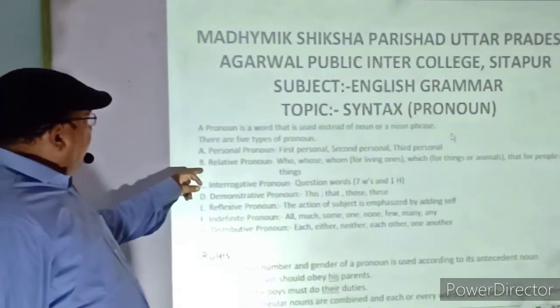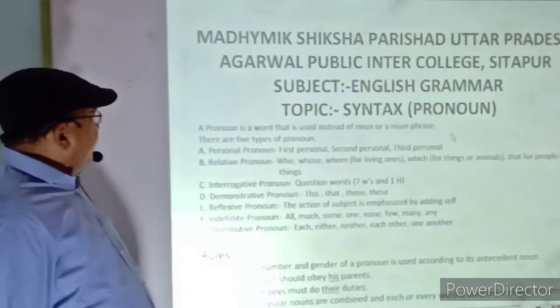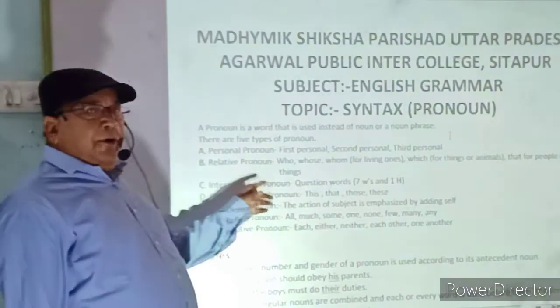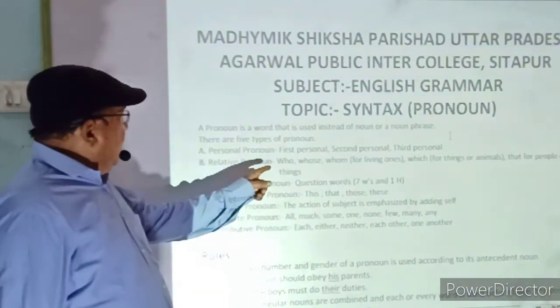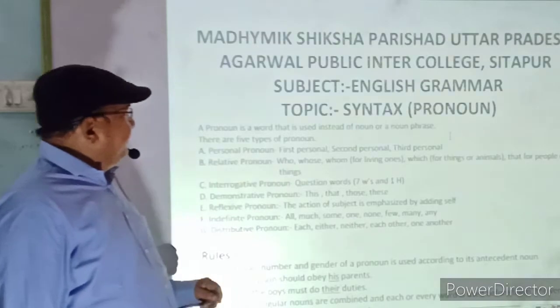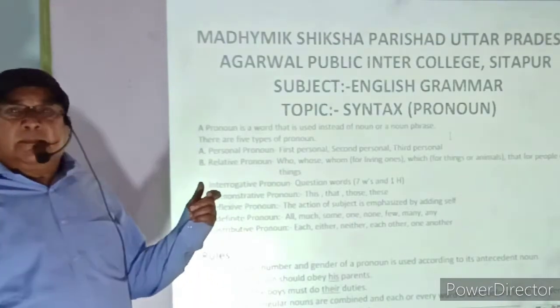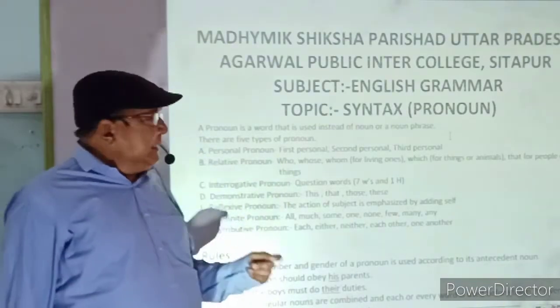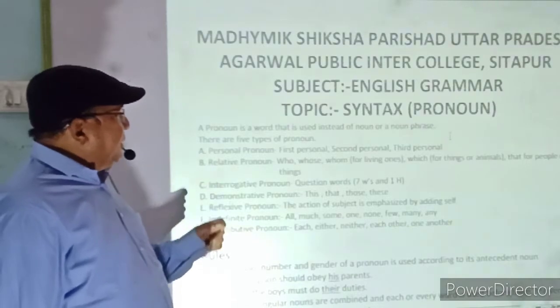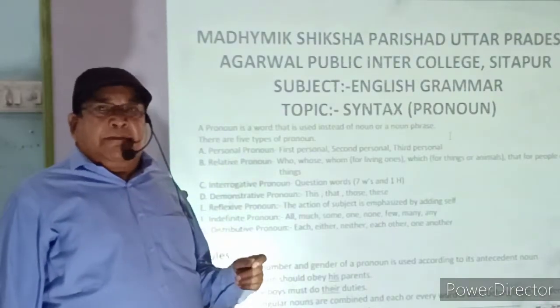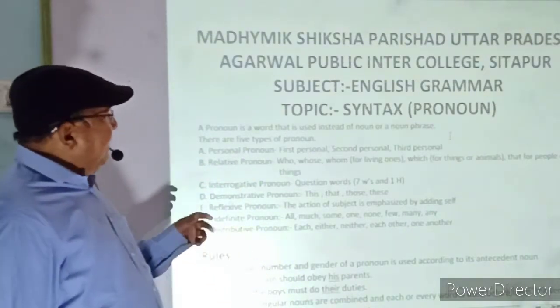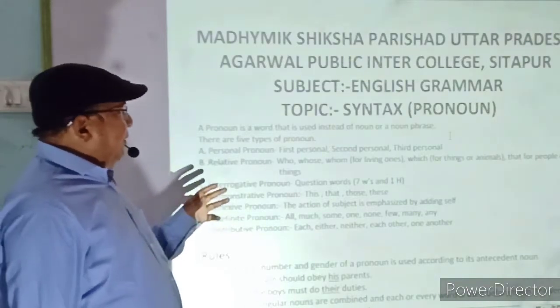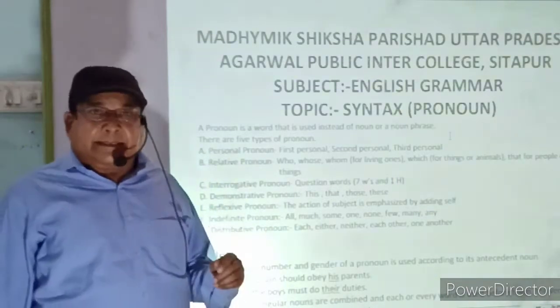Second type of pronoun is the relative pronoun. In this pronoun, who, whose, whom are used for living ones, and which for lifeless objects and animals. That pronoun is used for people or things.